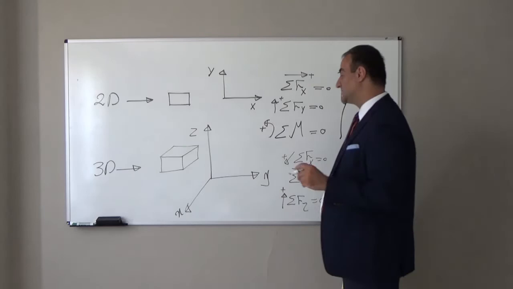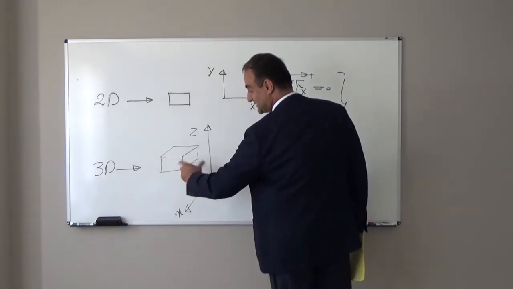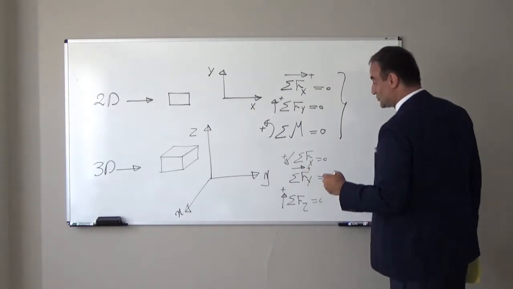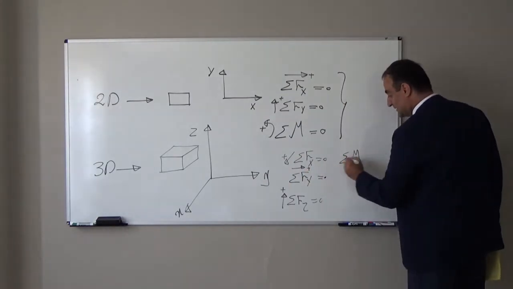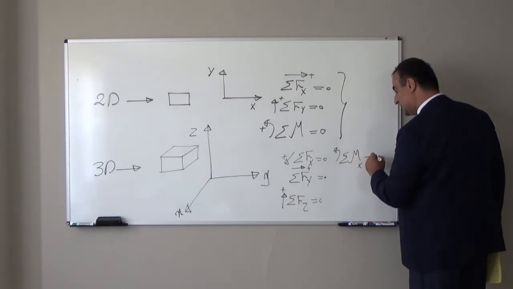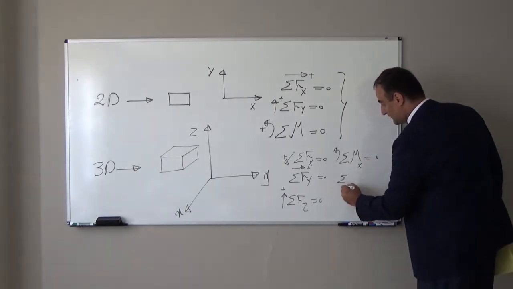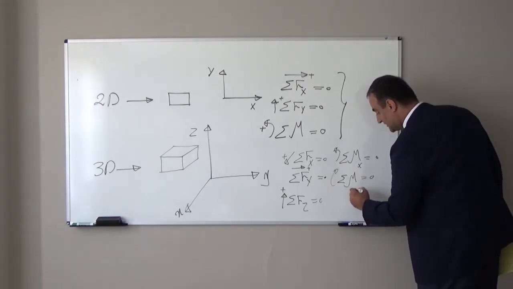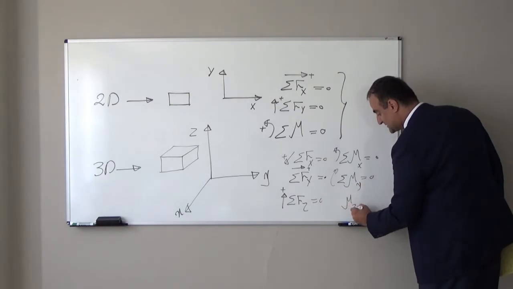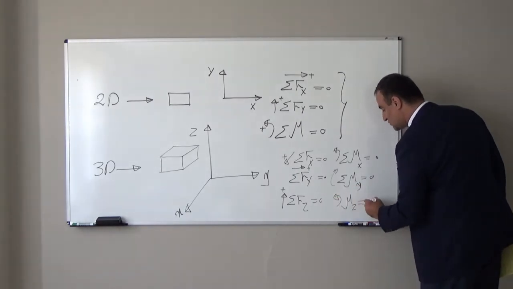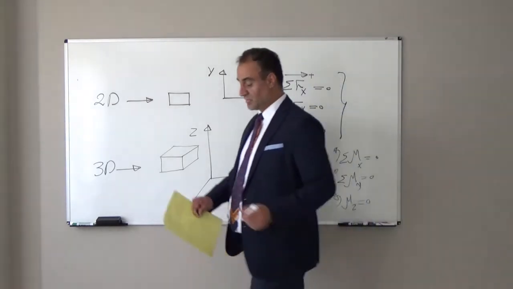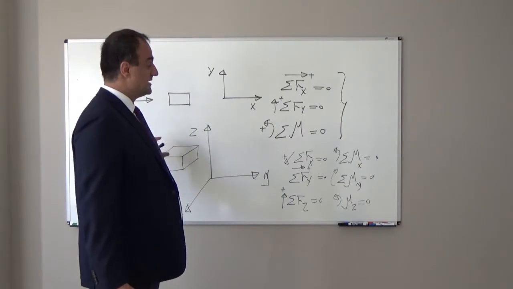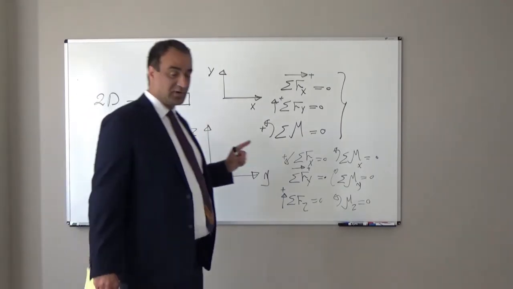But again, this rigid body can rotate with respect to the x-axis, the y-axis, and the z-axis. So, the summation of moments with respect to x should be equal to 0. The summation of moments with respect to y should be equal to 0. And the summation of moments with respect to z again should be equal to 0. So, for equilibrium of one rigid body in 3D space, we need 6 equilibrium equations.